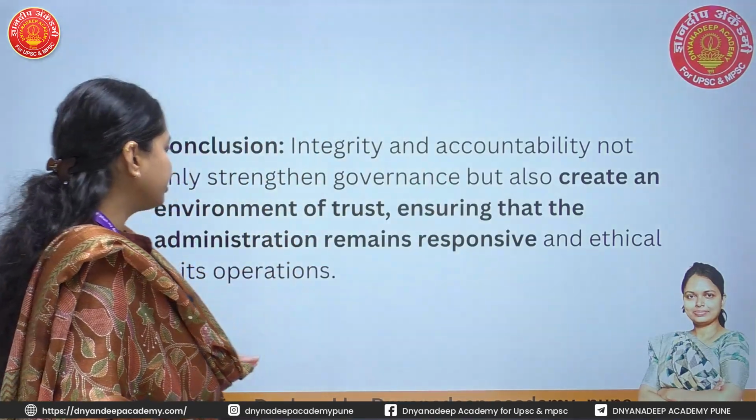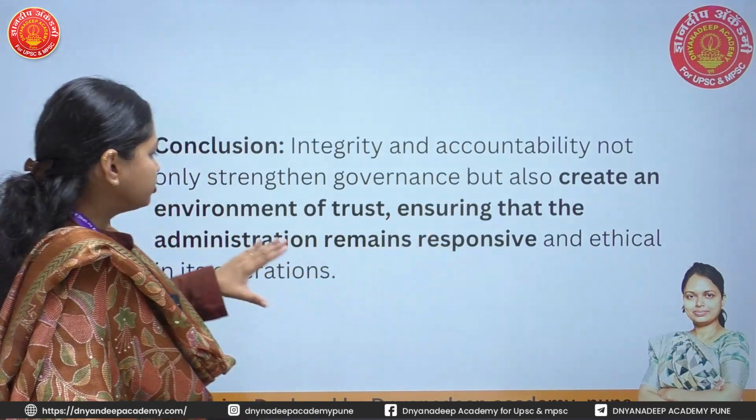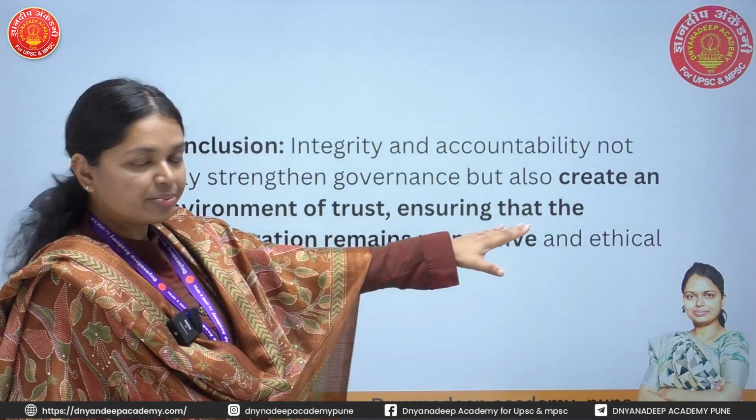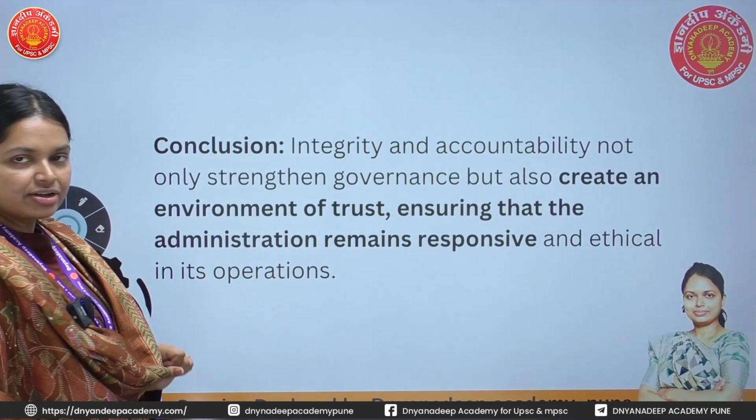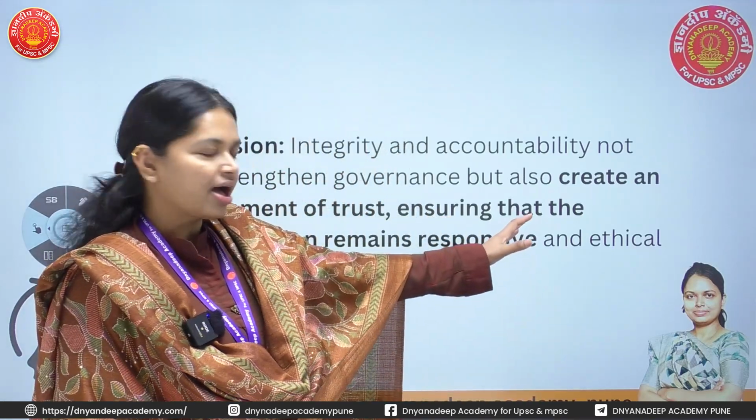In this way, we can write our conclusion. Because of this, the administration remains responsive and remains ethical for their actions. Means whatever action is taken by the civil servant, by the public servant, definitely that action is ethical.